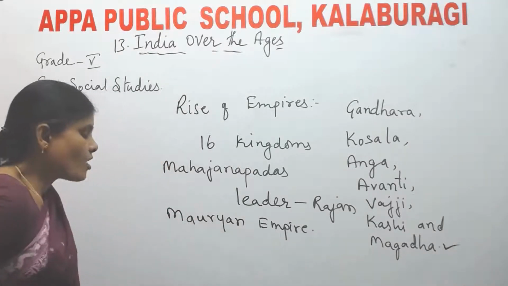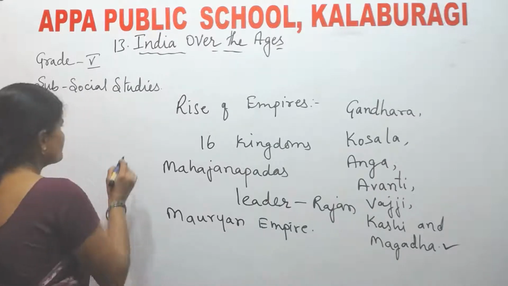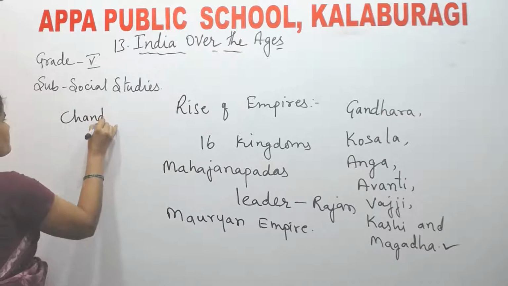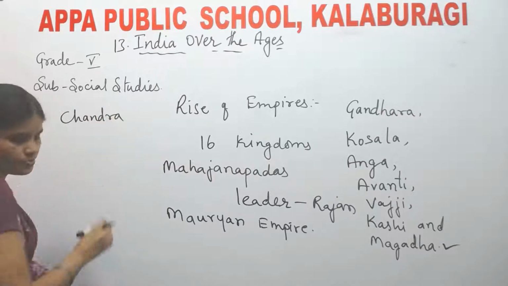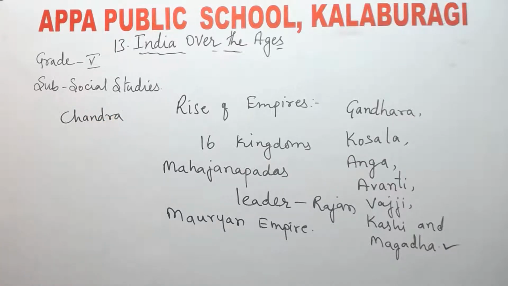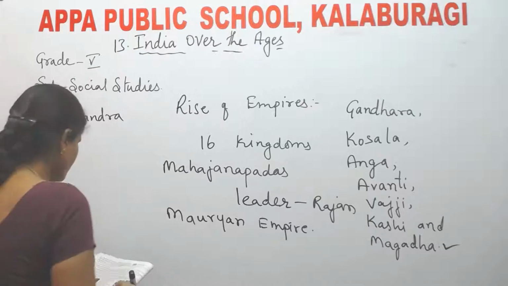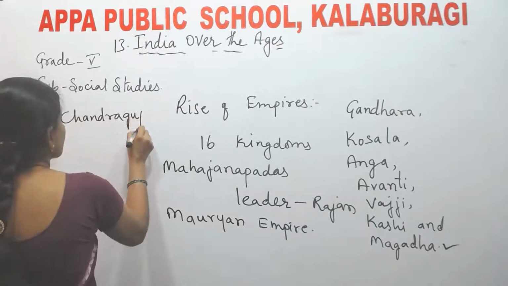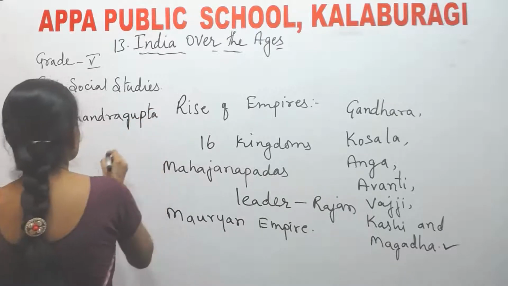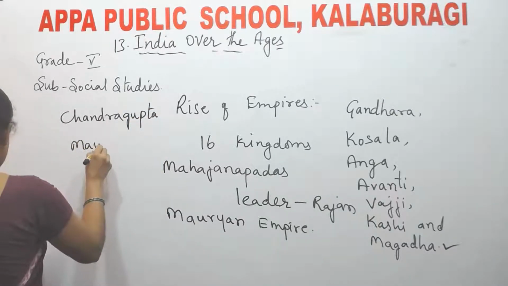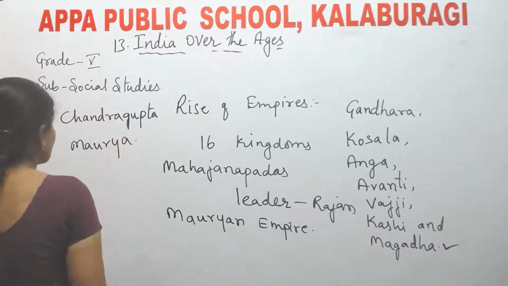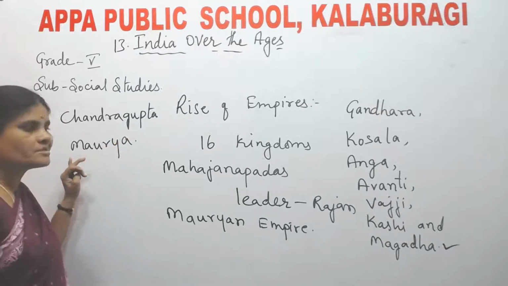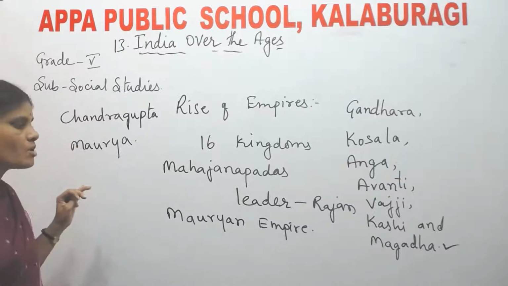Who founded the Mauryan Empire? Chandragupta Maurya. The Mauryan Empire was founded, that means established, by Chandragupta Maurya.